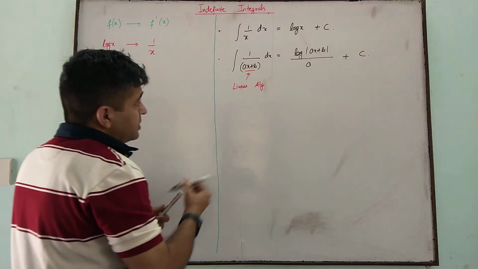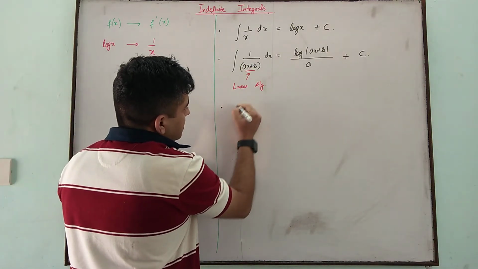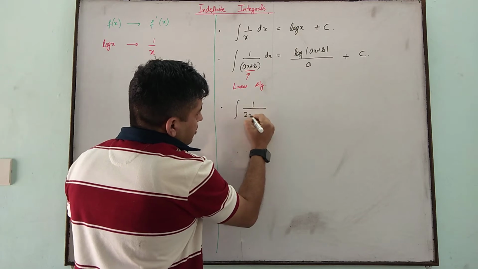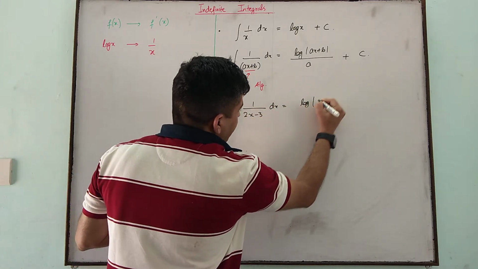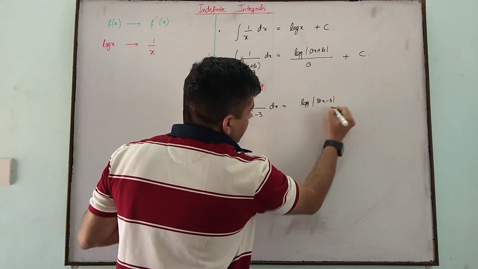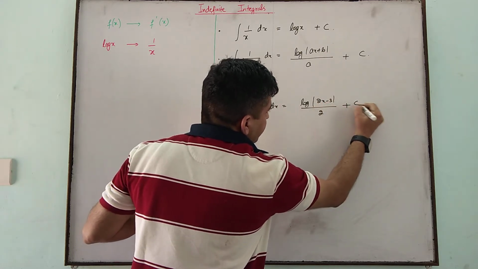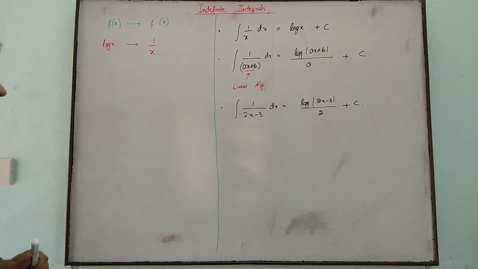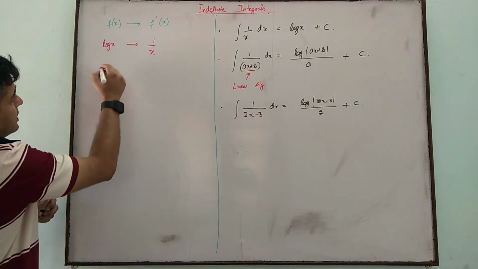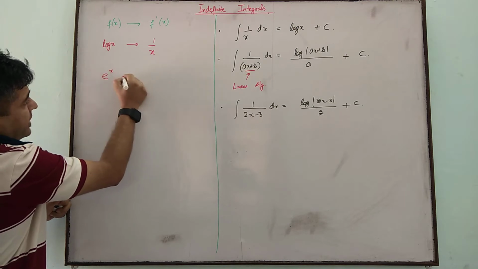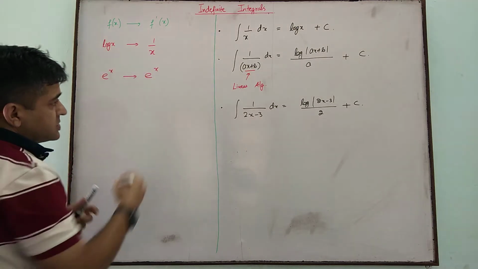For example, then its integral is log of 2x minus 3 upon 2 plus c. Then some more derivatives we know, like exponential e to the power x, derivative is e to the power x.